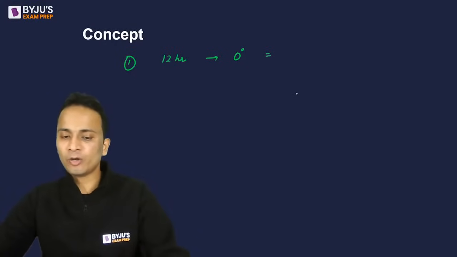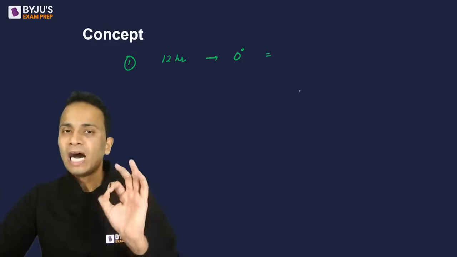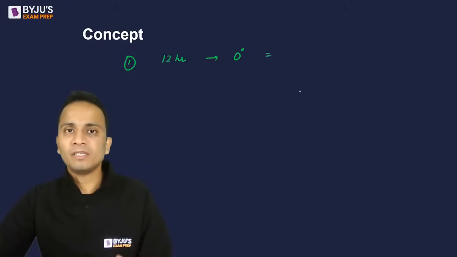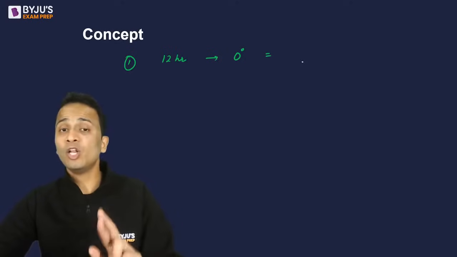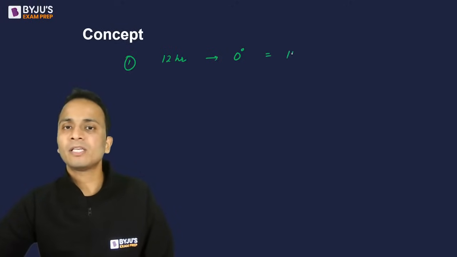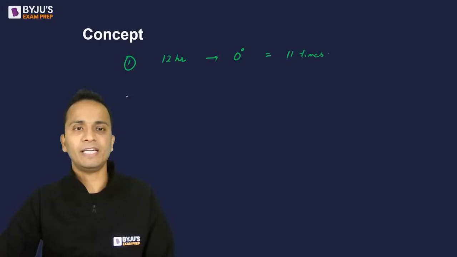So all of you may write your answer very quickly. In 12 hours, how many times will it happen that the angle between our hour hand and minute hand will be 0 degrees? They will overlap each other. So it happens 11 times.